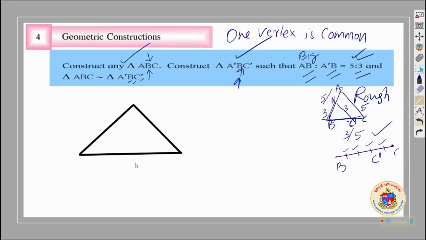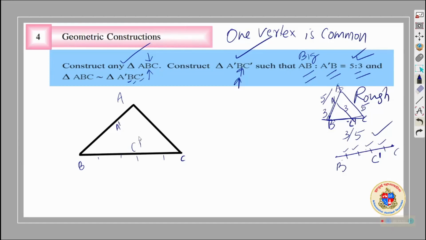And if I have to divide the side into ratio, this is triangle ABC, and if I divide the side here 1, 2, 3, 4, 5 equal and mark C dash over here, the same way over here A dash, my problem is solved. 5:3 साइड वाला दो ट्रायंगल बन गया, सिमिलर ट्रायंगल.